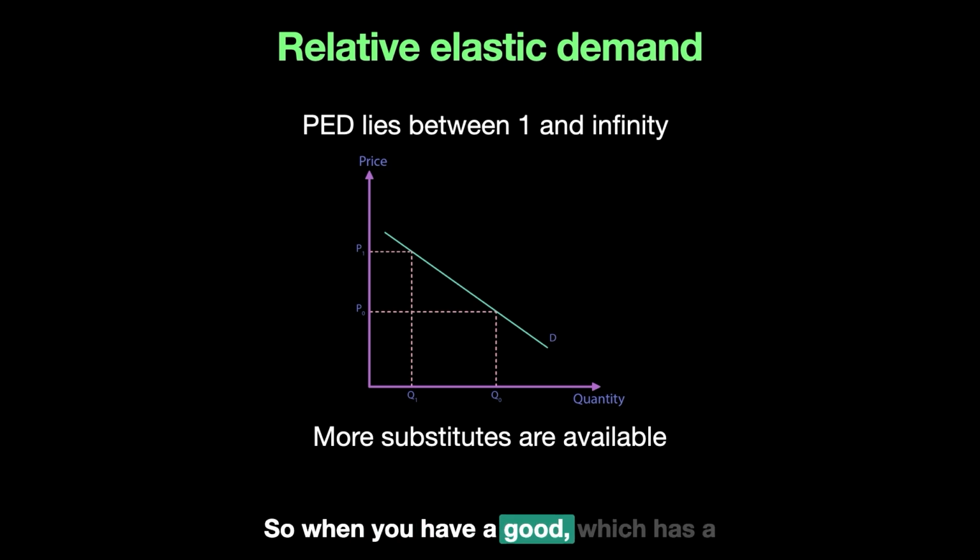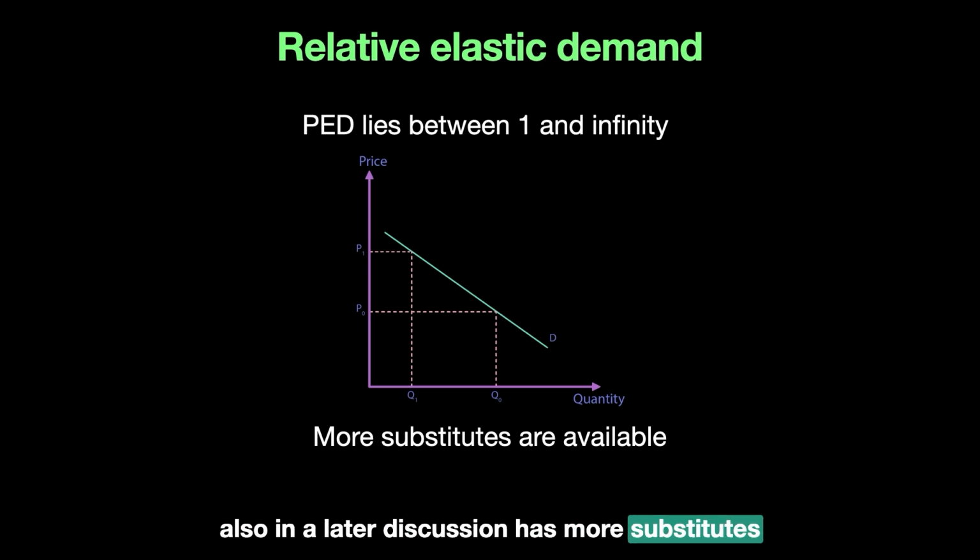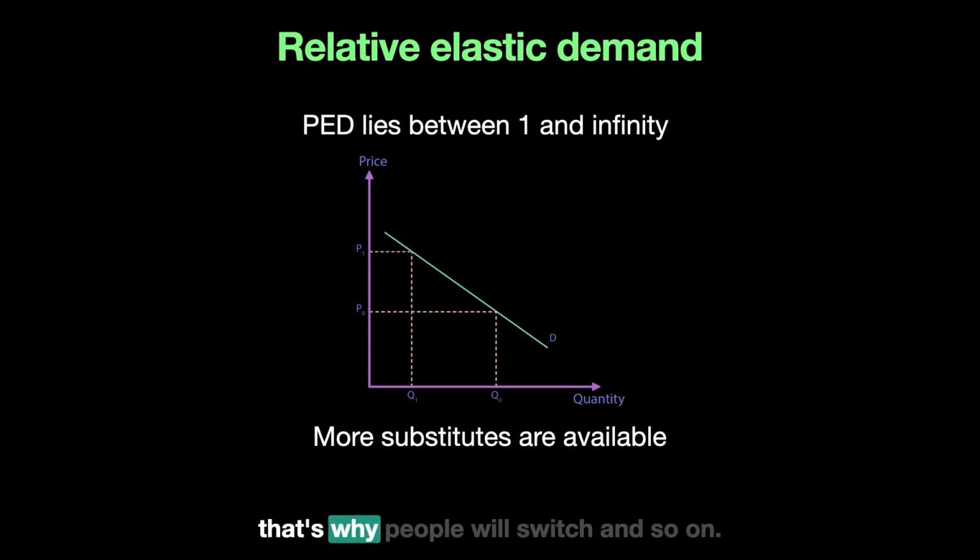So when you have a good which has an elastic demand, we argue that the percentage change in quantity demanded is much more, which means that consumers might have more options to switch if the price goes up. Such a good, we will see also in a later discussion, has more substitutes available or is probably expensive. That's why people will switch and so on.